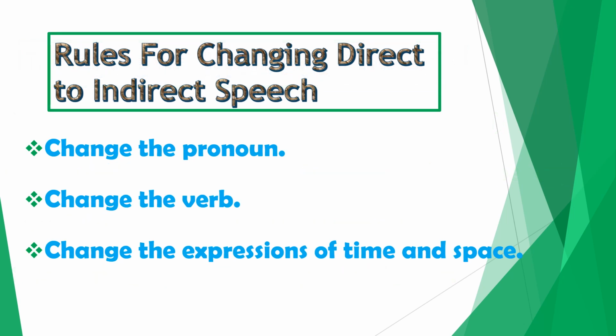Let us talk about how to change a sentence from direct to indirect speech. What are the rules for changing direct speech to indirect? There are three steps for doing so. What are they? Change the pronoun, change the tense, and change the expressions of time and place. These three steps are necessary for converting a sentence from direct to indirect speech, and these changes are done with the help of certain rules. Let us study them.